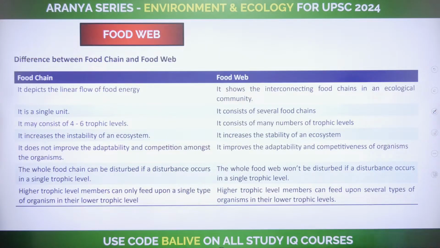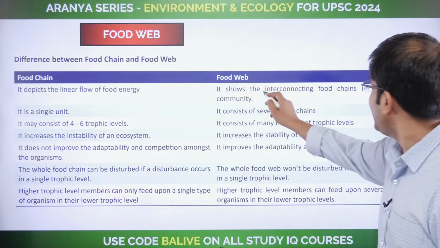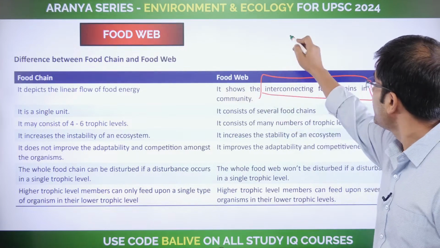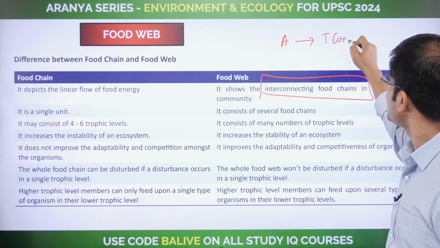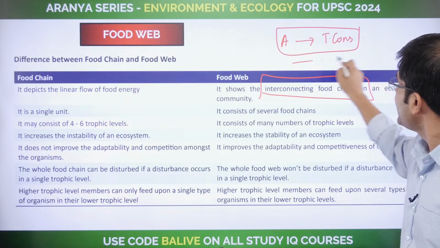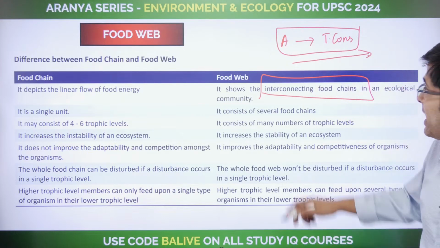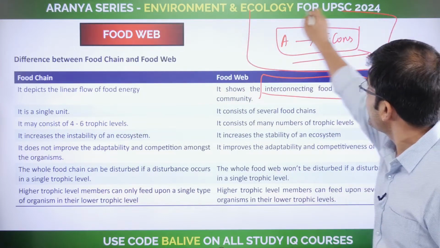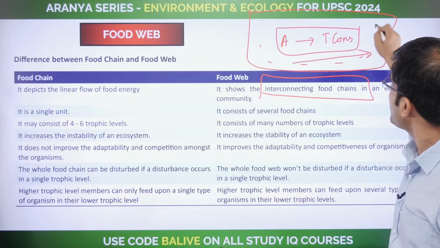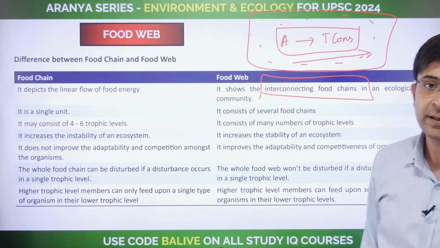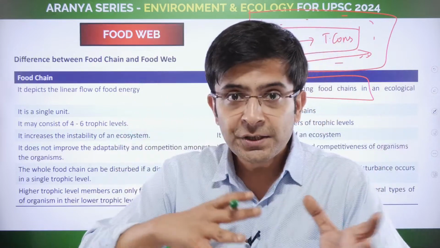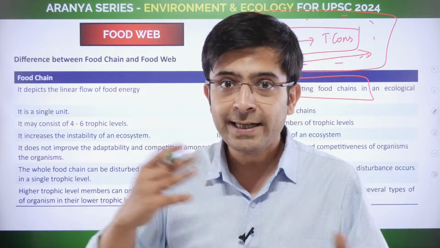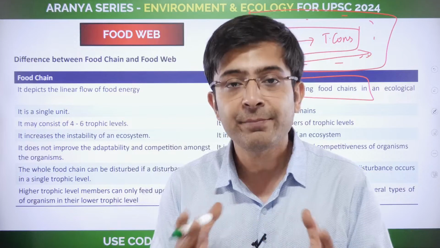And finally, we take a look at food web now. So the interconnection of food chains. You know, this relationship from autotrophs to say tertiary consumers. This is a unidirectional flow that I'm telling you. But at the same time, within that particular ecosystem, there will be so many other organisms that will be coexisting. So all of that taken together and the relationship that they share with each other. Who is eating whom? Because nature is again not very simple, no.